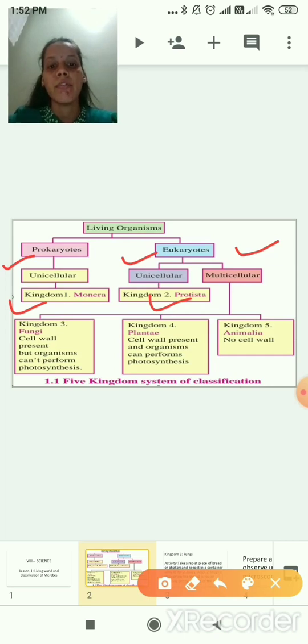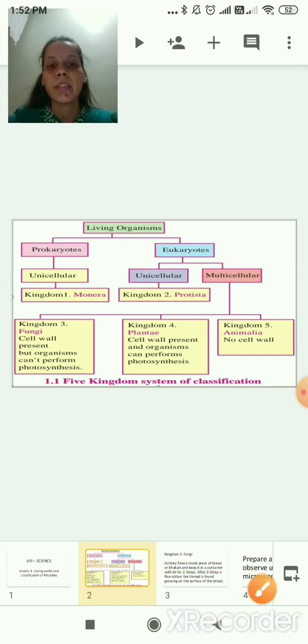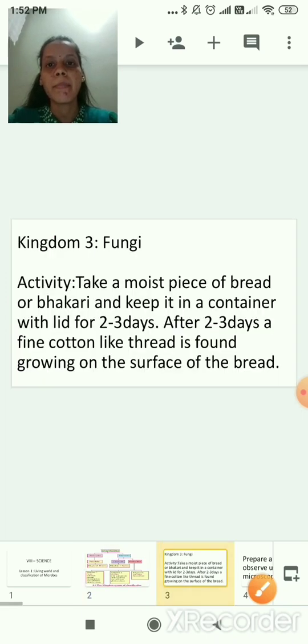Now we'll start with this kingdom 3 fungi. As you can see here, kingdom 3 fungi. Activity: take a moist piece of bread or bhakri and keep it in a container with a lid for 2 to 3 days. After 2 to 3 days, a fine cotton-like thread is found growing on the surface of the bread.